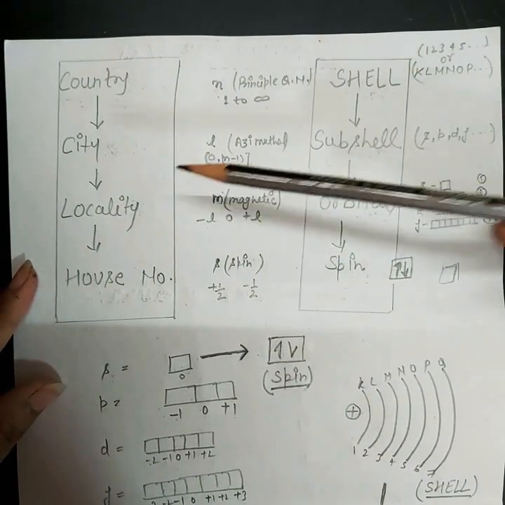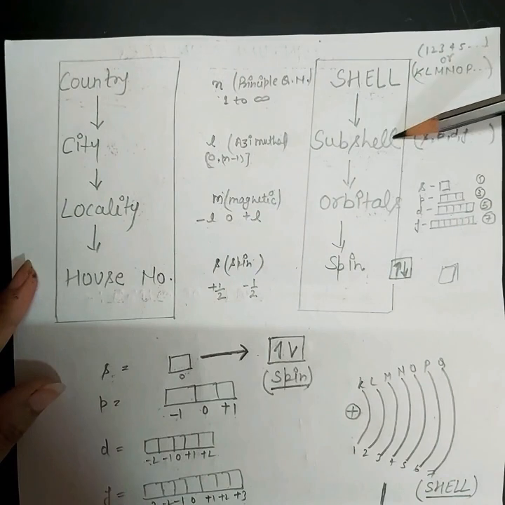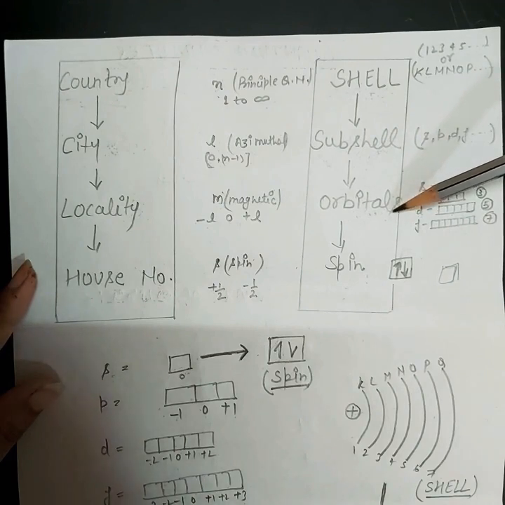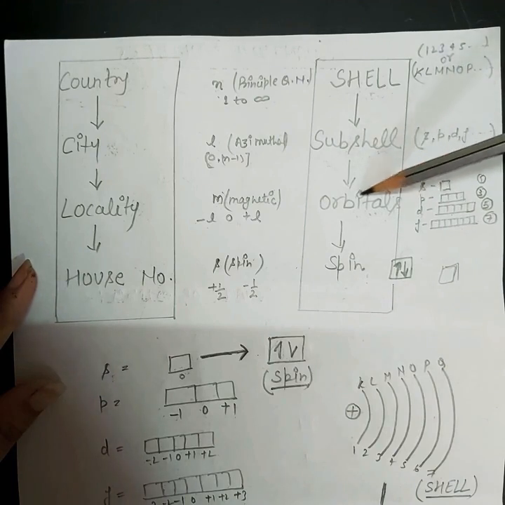Now, like the locality, the subshell will also not be enough. So after knowing the subshell, we have to find out the orbital. Why? Because every subshell is further divided into orbitals. First of all, what is an orbital? The definition of orbital we have already discussed. In this video, we will talk about the representation only.